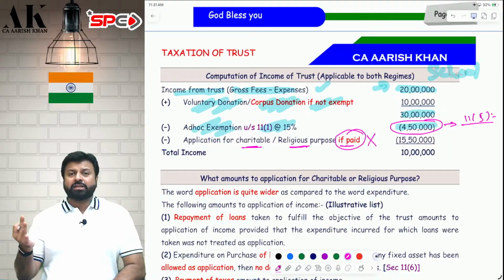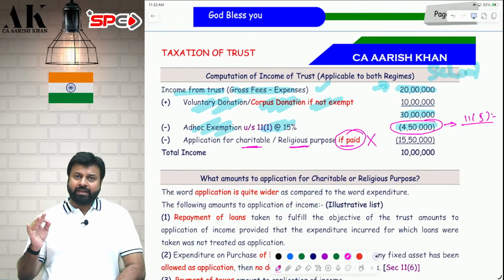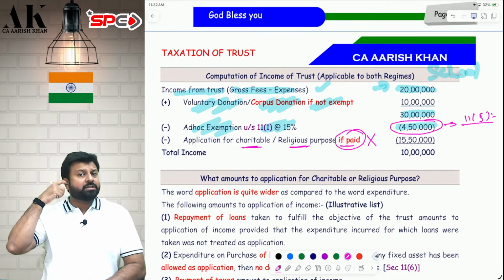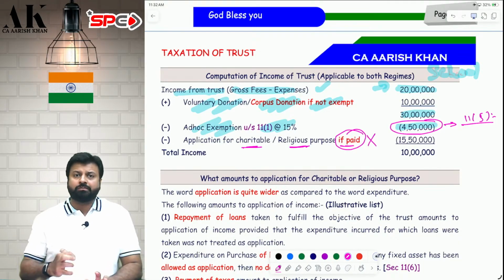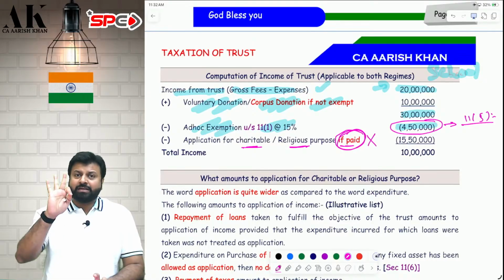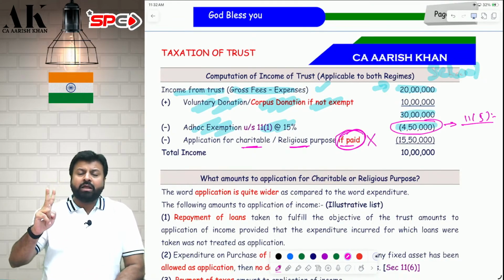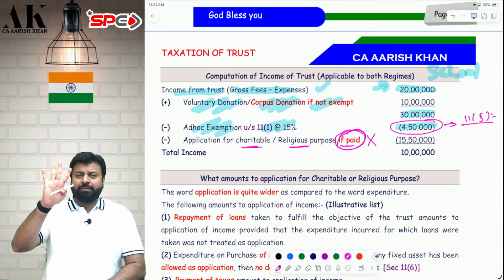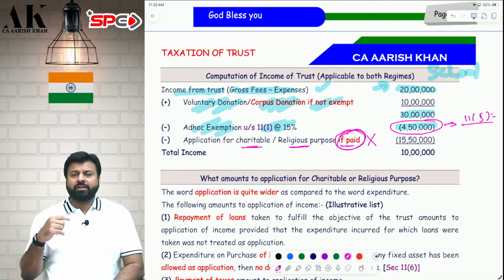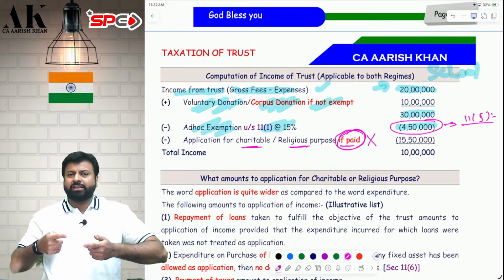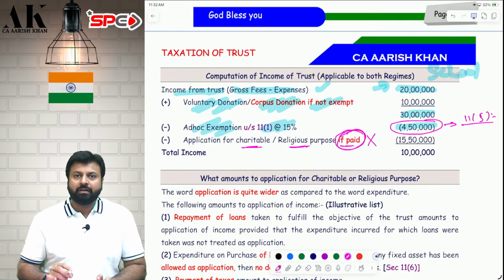Plus, if the application is given to residents, you have to also deduct TDS. Otherwise, under Section 40(a)(ia), 30% of the application, that is 30% of the expenditure, will be disallowed. So, with this application come 3 points. First, the application is allowed on payment basis. Second, if it is more than 10,000, it has to be paid by the 4 modes. And third, if it is paid to a resident, you have to deduct TDS. I'll show where all these points are written. I'm consolidating all of them in one place only.